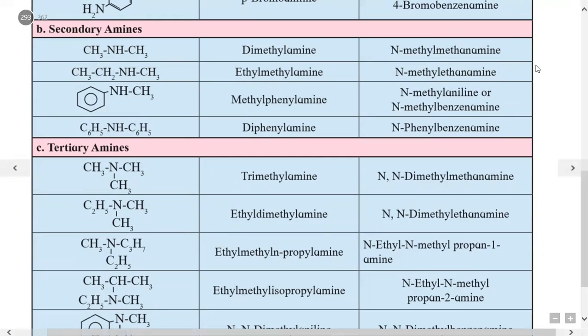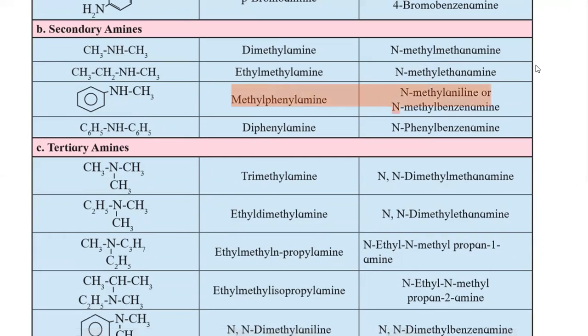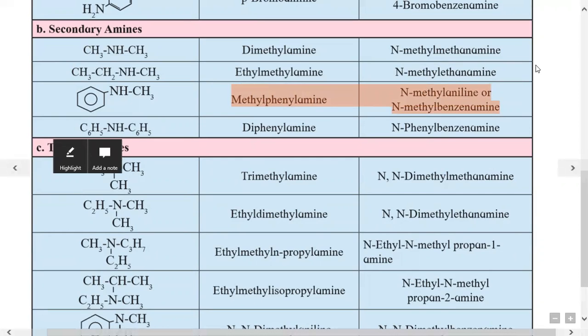Next example, here the NH group is bonded one side with methyl, other side with phenyl. According to alphabetical order, first name of methyl, then name of phenyl, and then name of amine is given. So correct common name is methyl phenyl amine, and IUPAC name is given from aniline or benzenamine. It is N-methylaniline or N-methylbenzenamine.